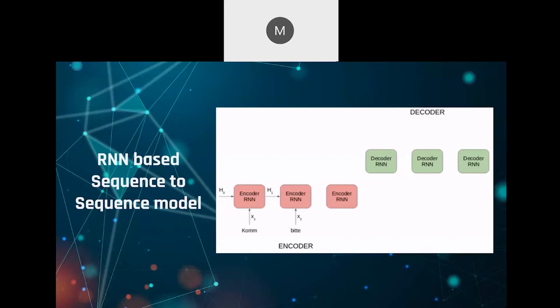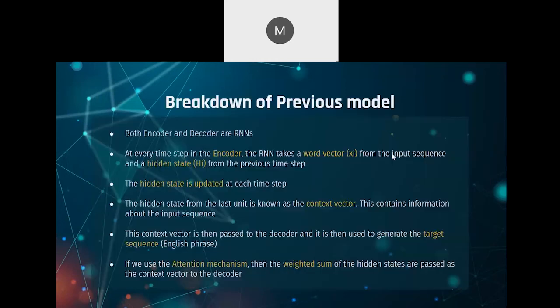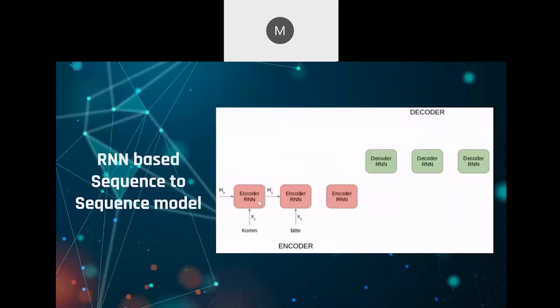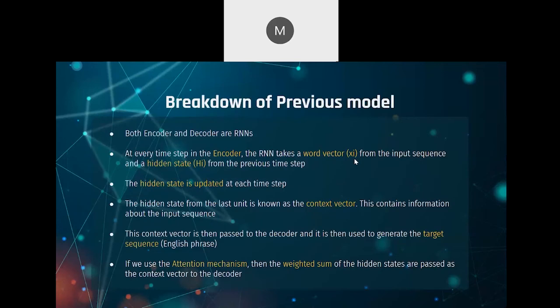This is a GIF which shows how the RNN works. So input is passed one by one, you get the context, and then you pass it through the output decoder. So basically, these are the nitty-gritty details about the model, in which we pass the word vectors, and a hidden state is generated at each step, which are these boxes. These boxes are the hidden states, and the output of the encoder is known as the context vector, which is C. And finally, this C is passed through the decoder to get the output vector.